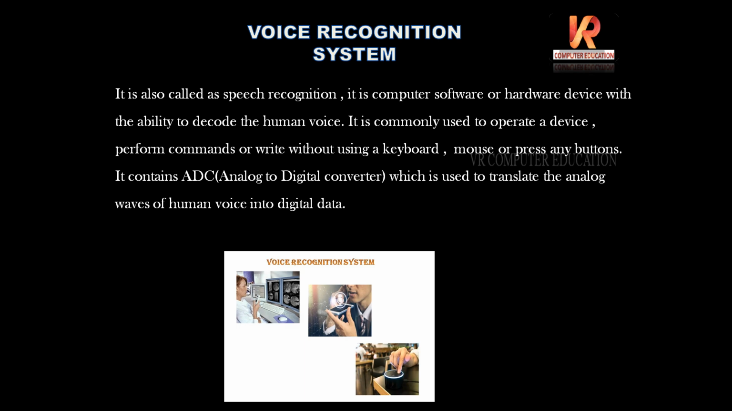buttons. It contains an ADC, that is analog to digital converter, which is used to translate the analog waves of human voice into digital data. You can see the image. Now when we want to search something in YouTube, we open the microphone and speak, and it will listen, search, and display on the screen. So like that, voice searching is an example of a voice recognition system. The human voice, which is in analog form, is converted into digital form. How? It contains an ADC, that is analog to digital converter.